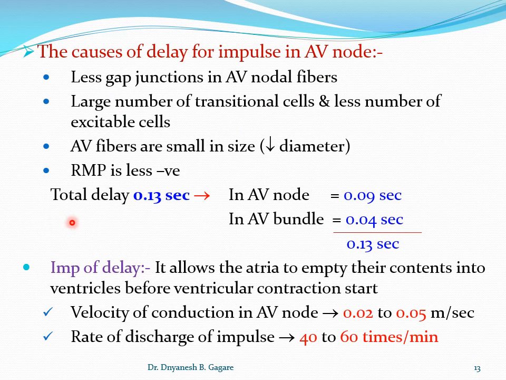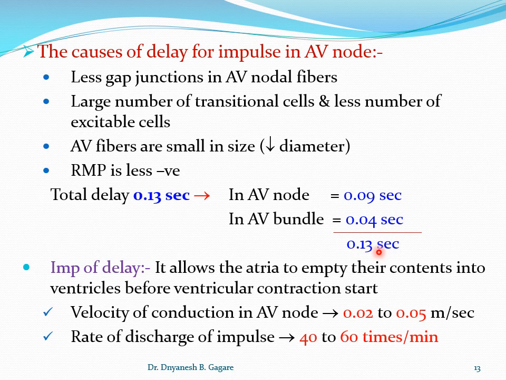And if you see the total delay, the impulse delays in the AV node for 0.09 second, and the next part is the bundle of His, or the AV bundle. The delay is 0.04 second, and the total delay is 0.13 second.